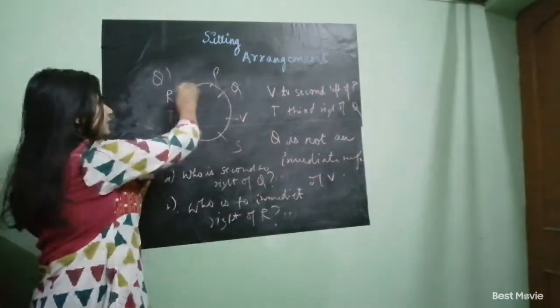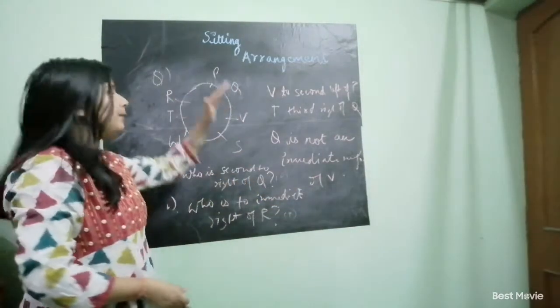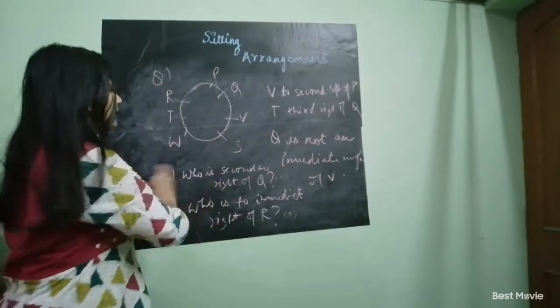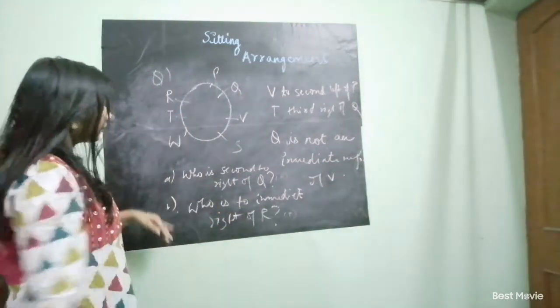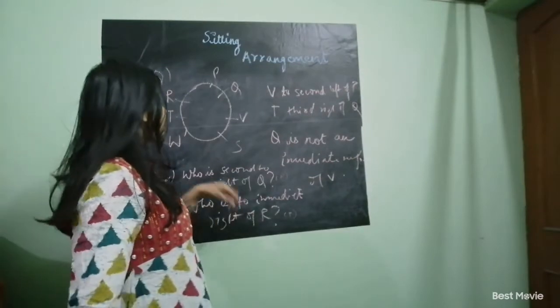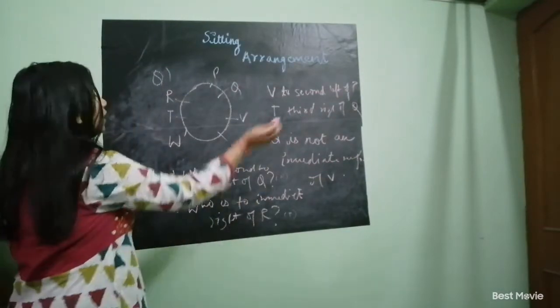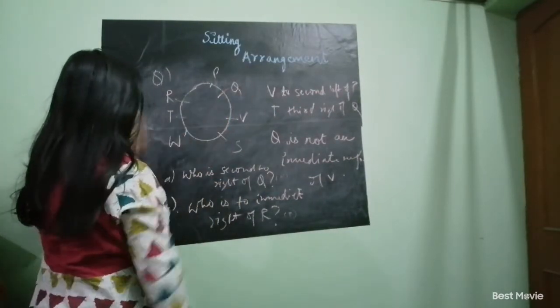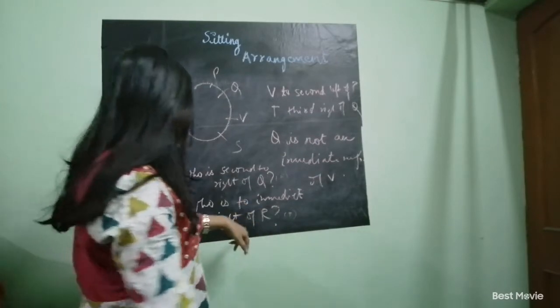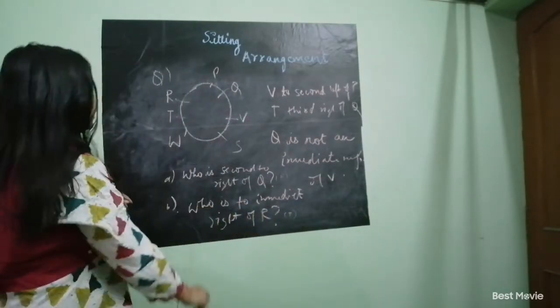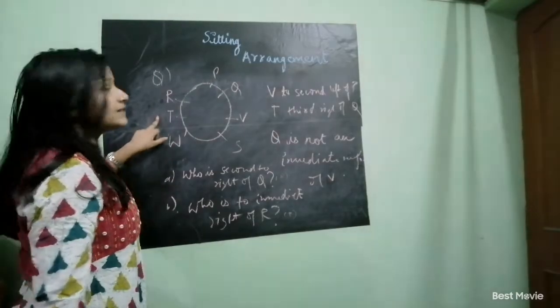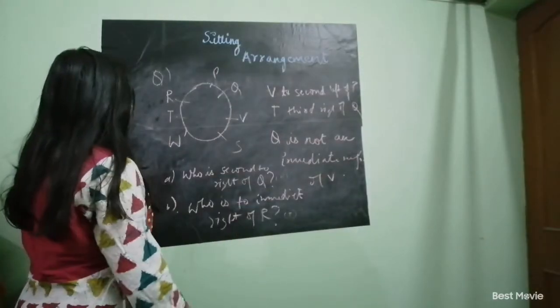Okay, so it's better to first see the question, make the arrangements according to the question, and then try to solve the question. Okay, so the first question is: who is to the second right of Q? So Q is here, second right it is R. Who is to the immediate right of R? This is R, immediate right, that is T. So the answer will be T.